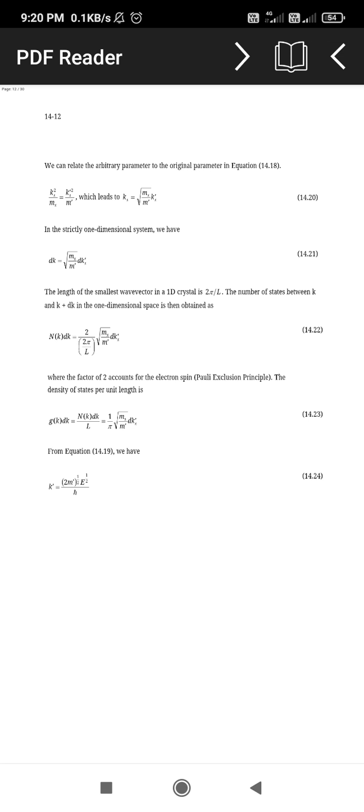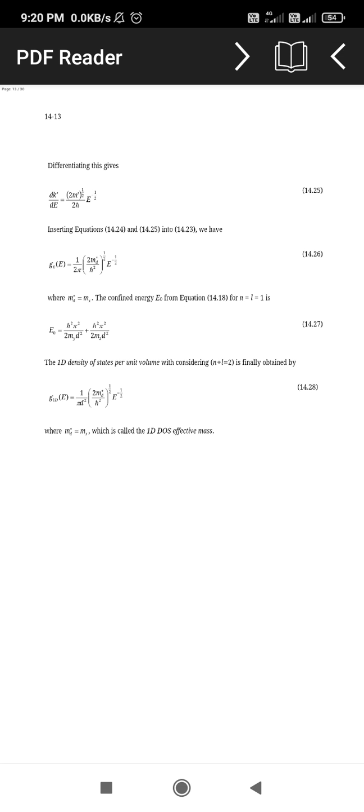Now g of k dk is equal to n of k dk divided by L is equal to 1 upon pi square root of mx divided by m dash into dkx dash. These equations we can write here: k dash is equal to 2 m raised to half plus e raised to half divided by h cross square. Now differentiating these equations, finally we get the energy E0 is equal to h cross square pi square divided by twice my square d square plus h cross square pi square divided by twice mz d square.